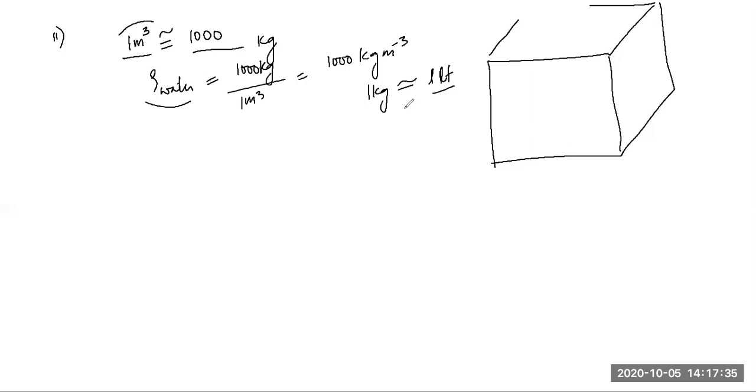Now we go further. It says a cubical water tank can hold 50,000 liters of water. It says the length and depth of the tank are, the length is 250 centimeter, and the depth is 10 meter. Now, what is the breadth of the tank? We want to calculate the breadth of the tank, right?